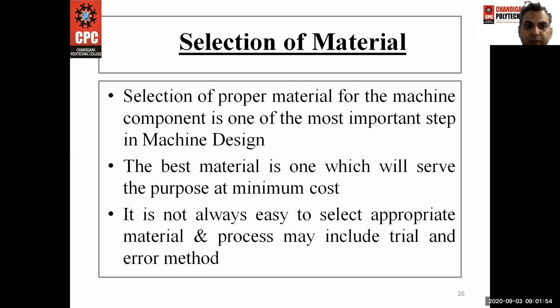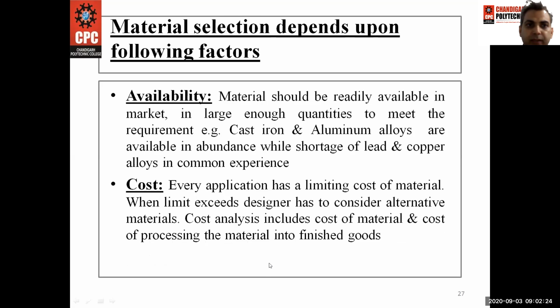So next, selection of material. Selection of a proper material for the machine component is one of the most important steps in machine design. The best material is one which will serve the purpose at the minimum cost. It is not always easy to select the appropriate material, and the process may include trial and error methods. Material selection depends upon the following factors.